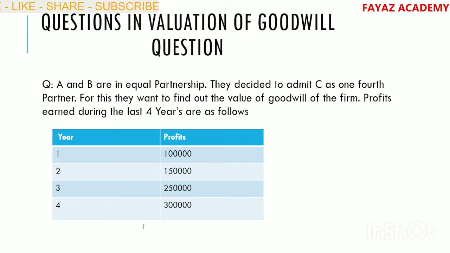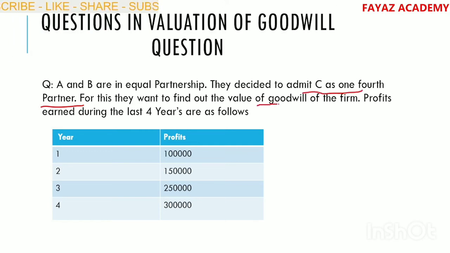Next question relating to valuation of goodwill under all the methods. Question number: A and B are in equal partnership. They decided to admit C as a 1/4 partner.